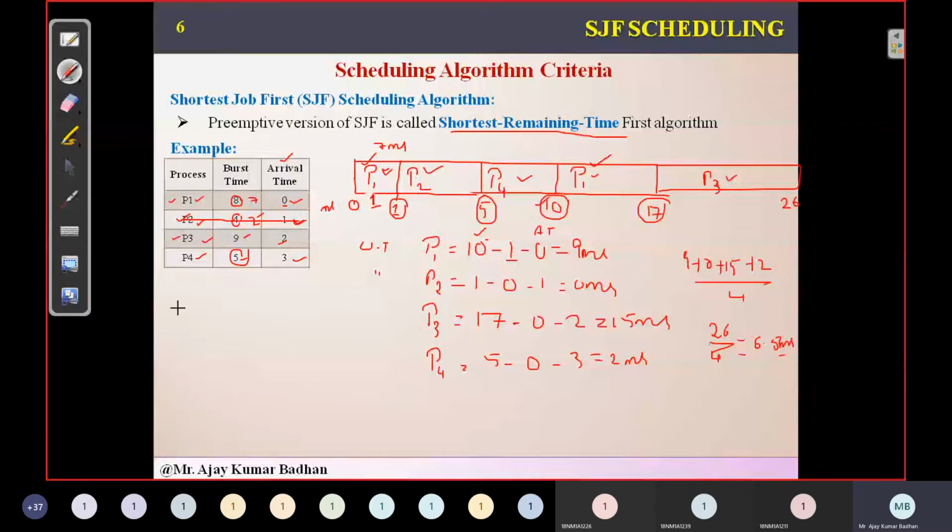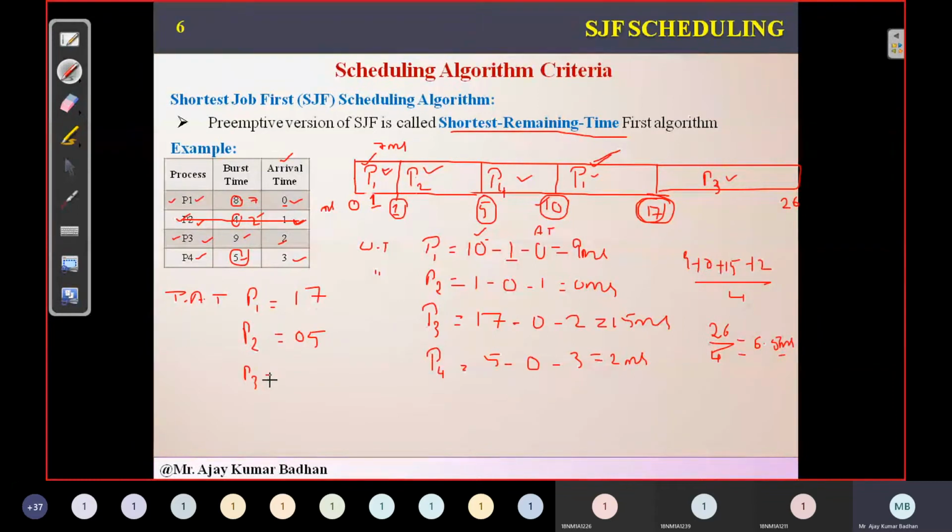Then coming to the turnaround time, how we can determine, that is very common. The turnaround time for process P1 will be how much time it has started and executed. So P1 has completed wherever it has come up latest, right portion, that is 17. Then we have P2. On the right hand side, what is the value we have? 5 milliseconds.